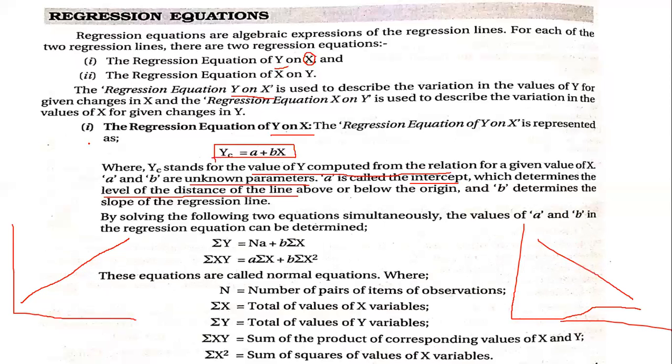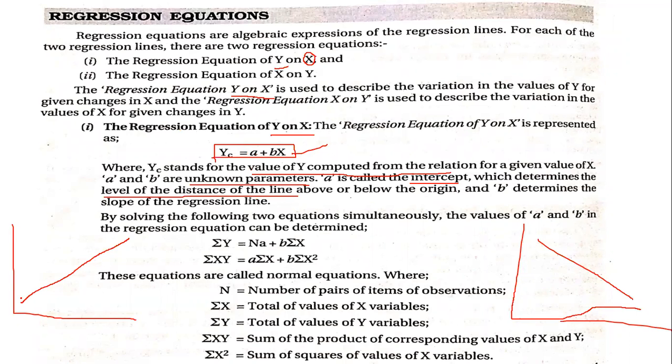We have to make sure that the regression lines we are calculating are correct, and give the conclusion. So that is why we use all these equations and calculate the values directly, in which a is called the intercept, and this intercept determines the distance of the line above and below the origin.